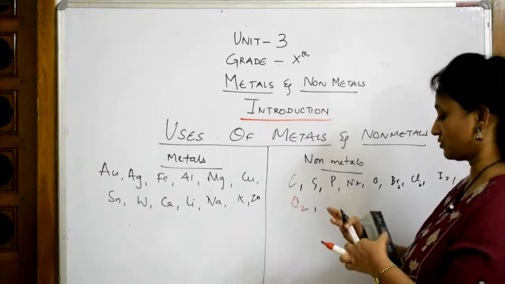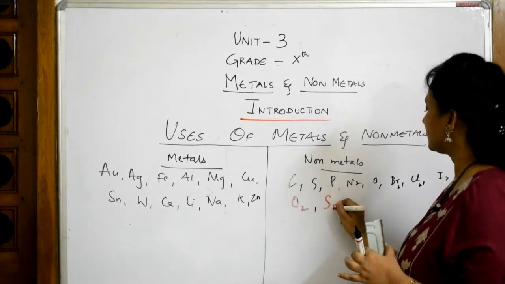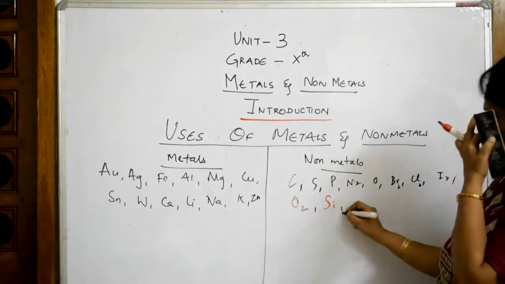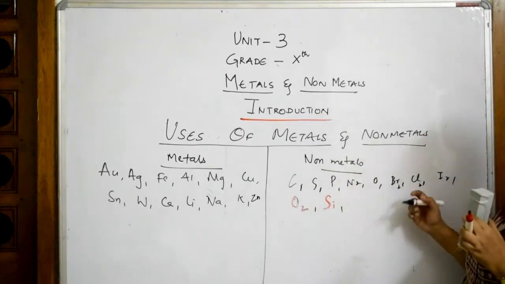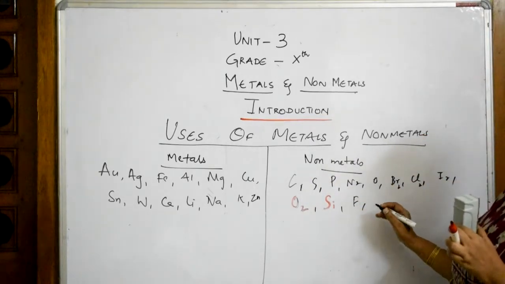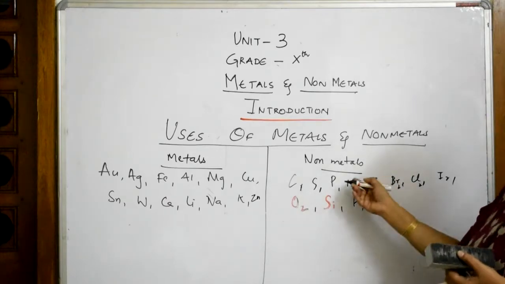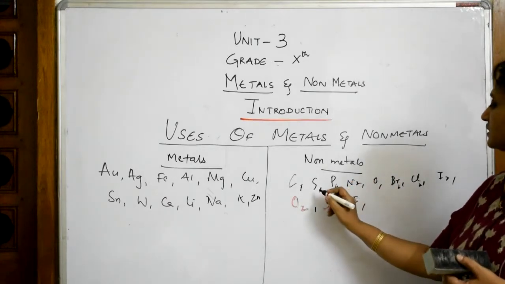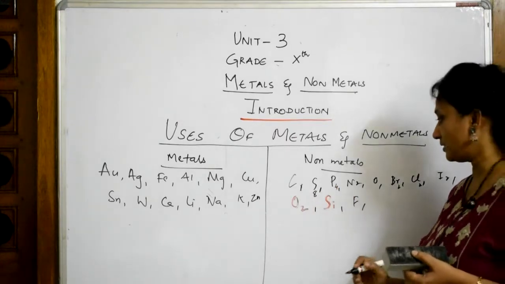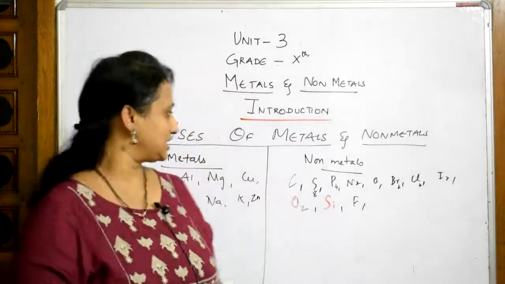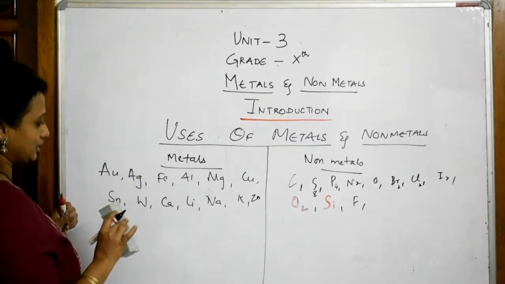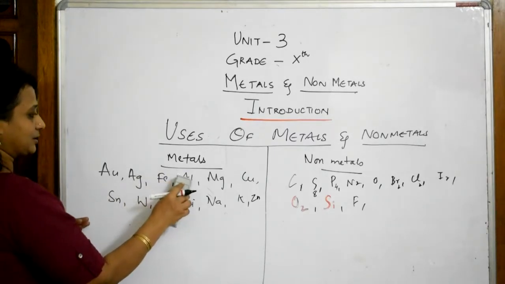Then next comes one more important, silica, Si. Then chlorine, bromine, iodine, fluorine. A lot of examples. Phosphorus will be P4, sulfur as S8 molecule. Done.